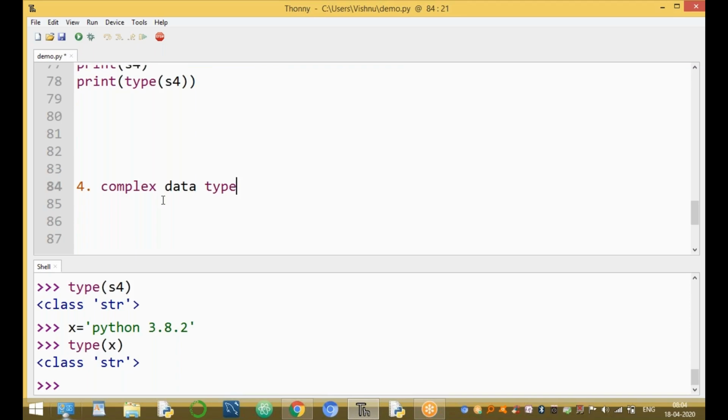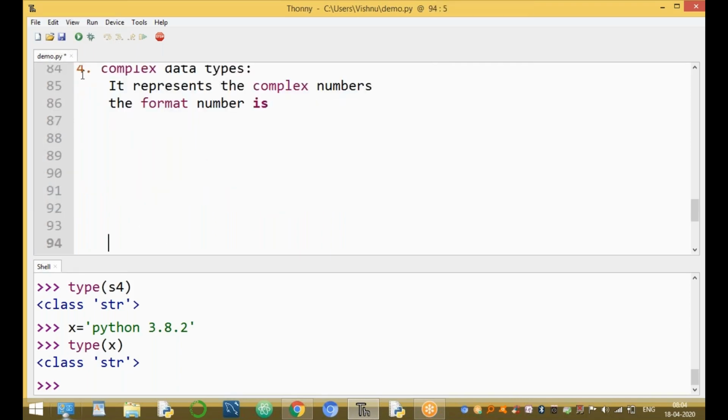Complex numbers are a mathematical concept. It represents complex numbers. What is a complex number? The format of a complex number is a plus bj.